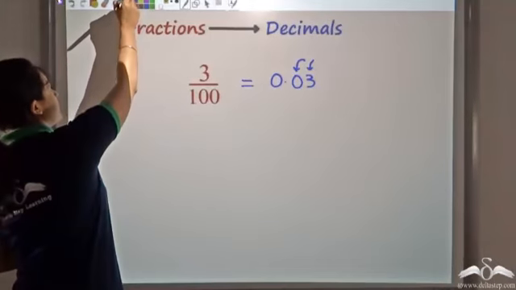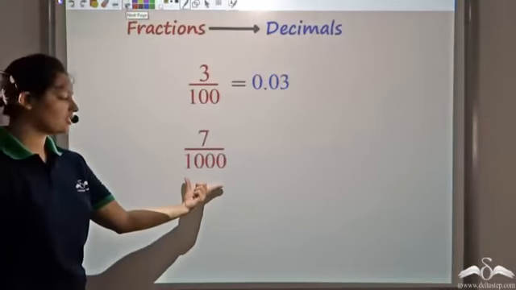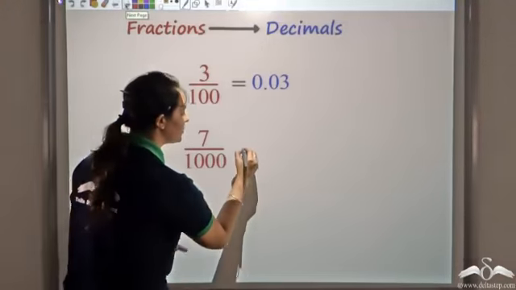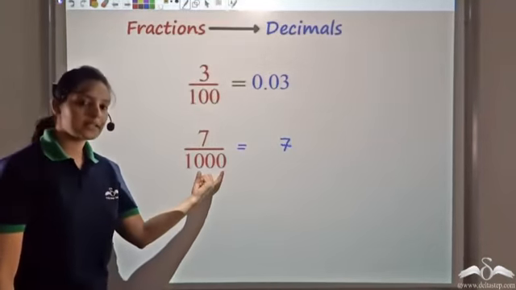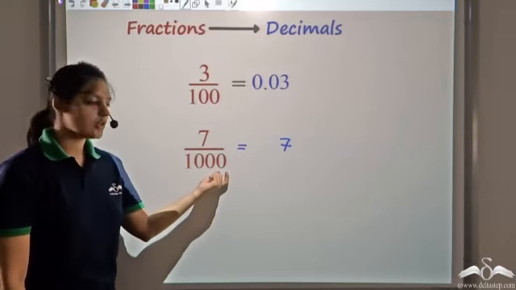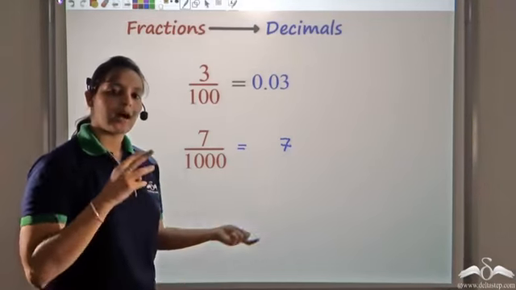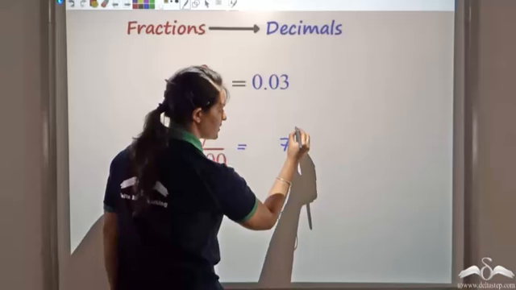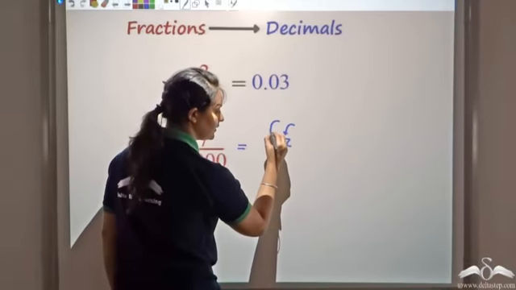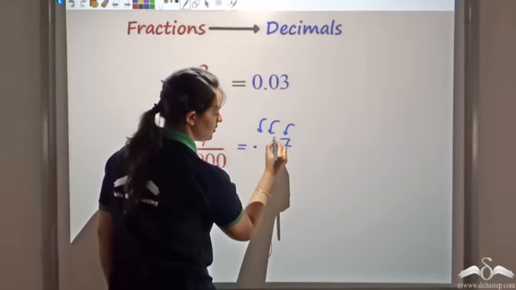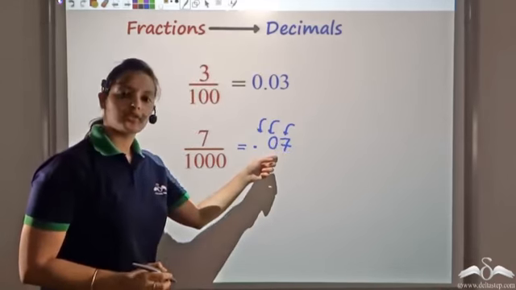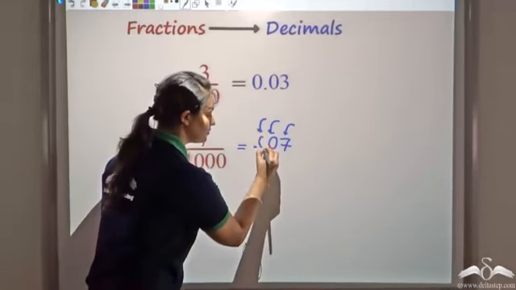So now let's convert another fraction which is 7 by 1000. So what I'll do is, I'll write 7 as it is. Now 1 is being followed by 3 zeros. So I need a decimal point after 3 digits. So this is the first one. I need another digit, and then a decimal. So for a column that has no digit, I place a 0.